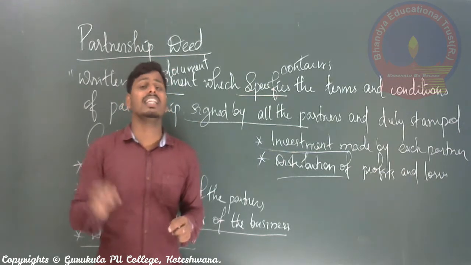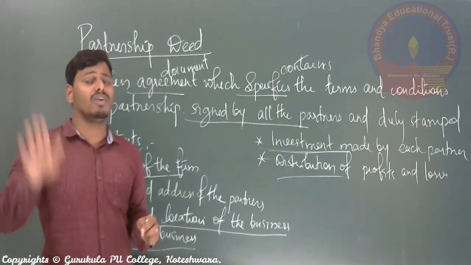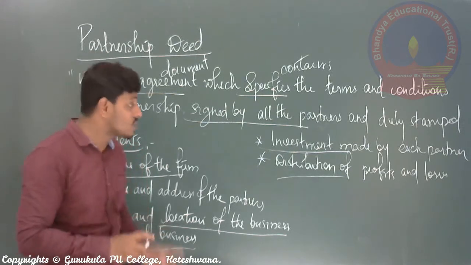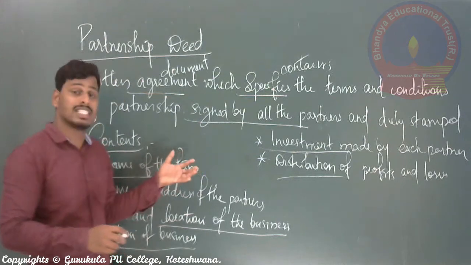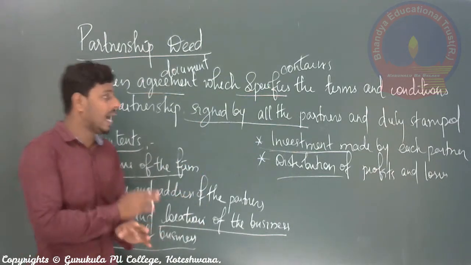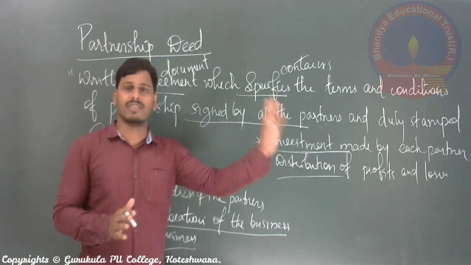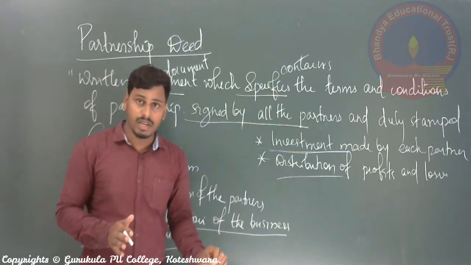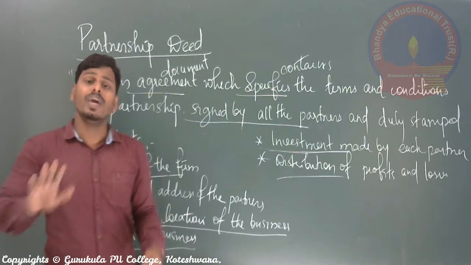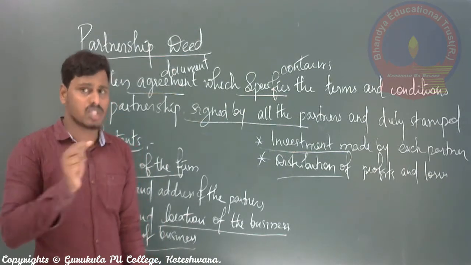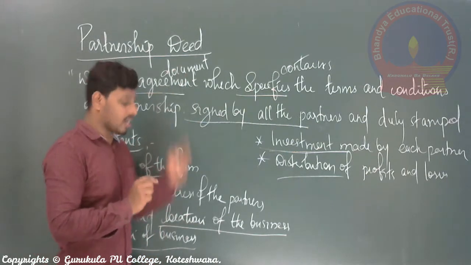What exactly the steps followed during the time of closing your business should also be mentioned. I think you can imagine here how important the partnership deed is, right? We have no intention of closing our business, but still, if we are going to close the business, how it can be closed? That thing also has to be mentioned in the partnership deed.